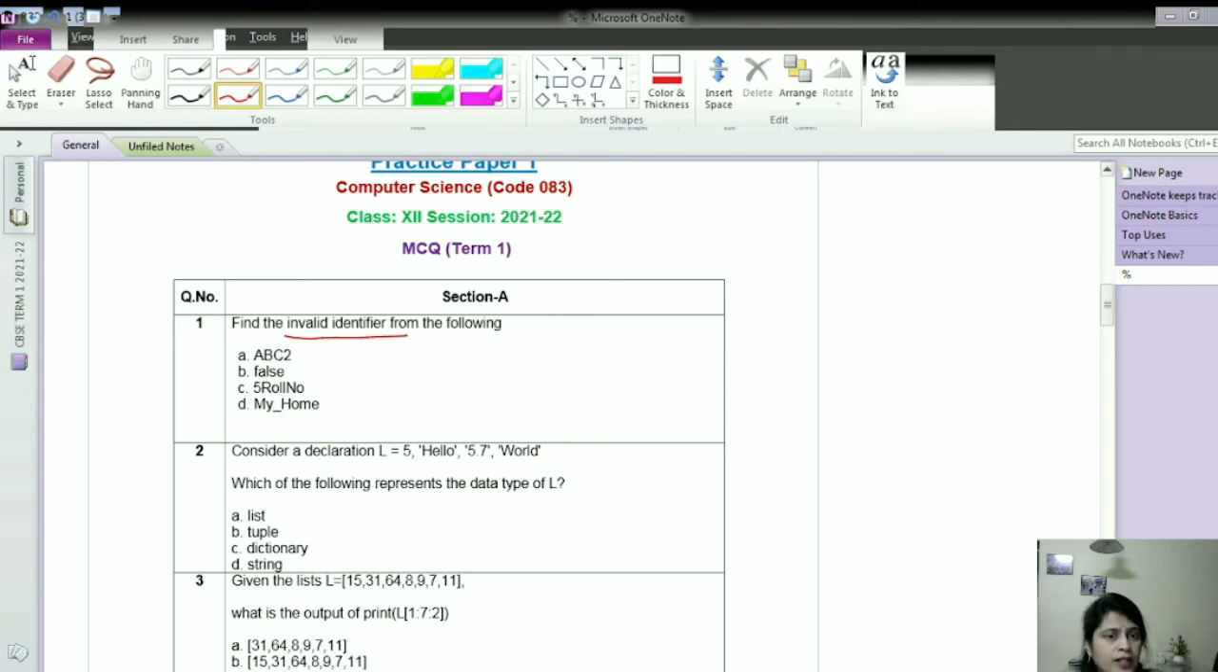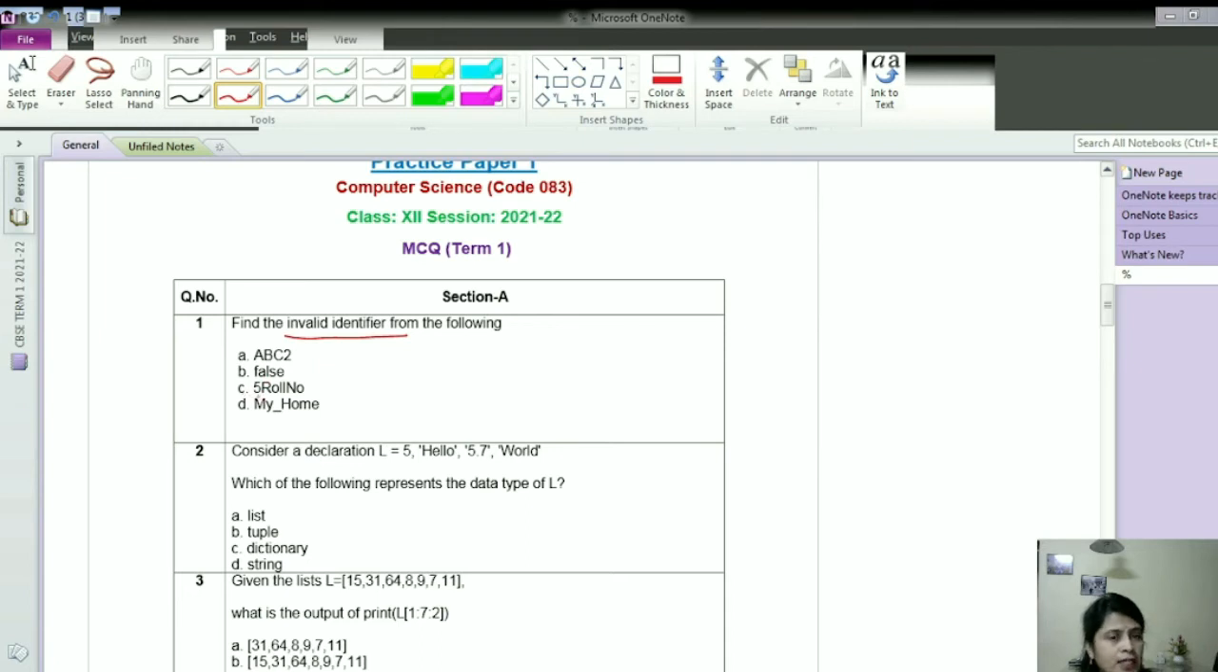See the first one, it's absolutely valid, abc2. Yes, it's valid because it is starting with a letter and then followed by a digit. Second one, it's a keyword. False is a keyword in Python, but the keyword False has the first letter F in uppercase. But here, the word is given with all the characters in lowercase. So of course it's a valid identifier.